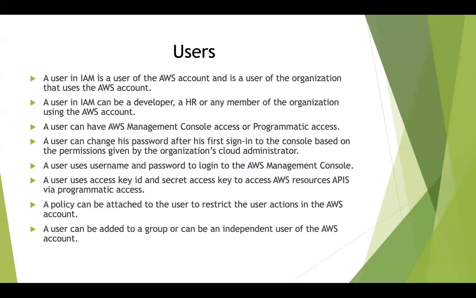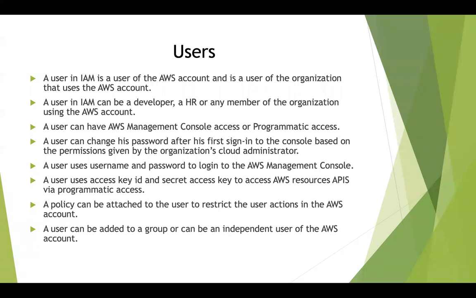So who is a user in IAM? A user in IAM is a user of the AWS account and can also be called a user of the organization that uses that AWS account. A user in IAM, for example, can be a developer, he can be an HR, he can be a member of the organization using the AWS account. A user can have two types of access. A user can have a management console access, and at the same time, the user can also have a programmatic access. So the management console access is what we saw last week.